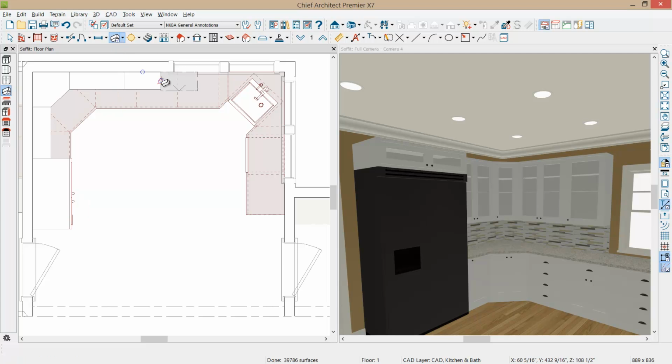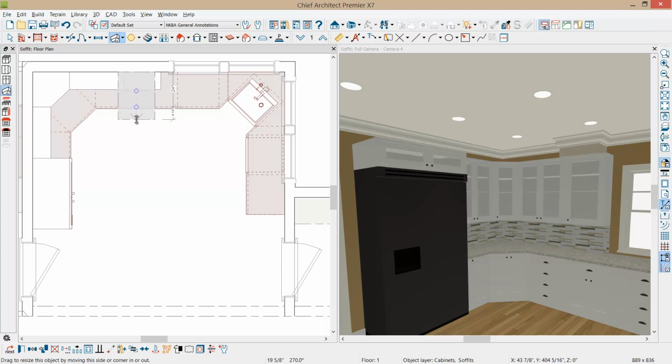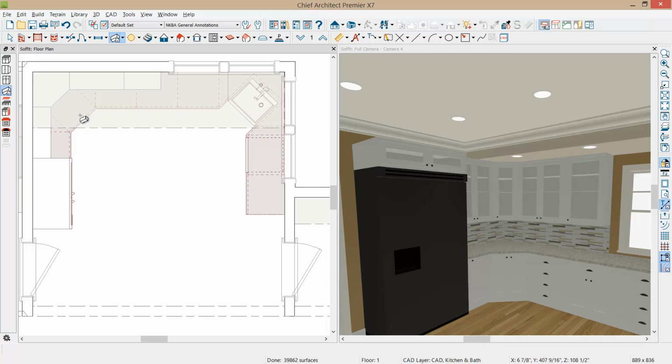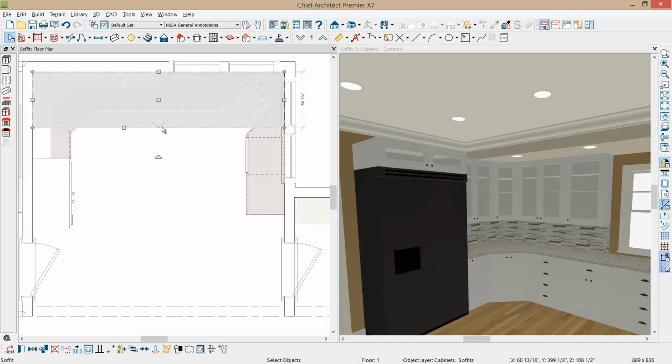Using the soffit tool, I'm going to place a soffit against the wall and I'm going to resize it out, let's say approximately 40 inches or so, and I'm going to stretch it from side to side. And again, if I press the F12 in my 3D view, you'll see my lights actually protrude through those soffits. When you select a soffit, it actually has an indicator of which way it is pointing. Let's highlight this soffit so you can see it. It's this slight arrow that's facing out. You always want that away from the wall.